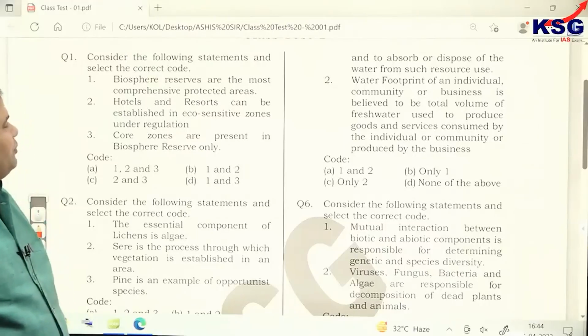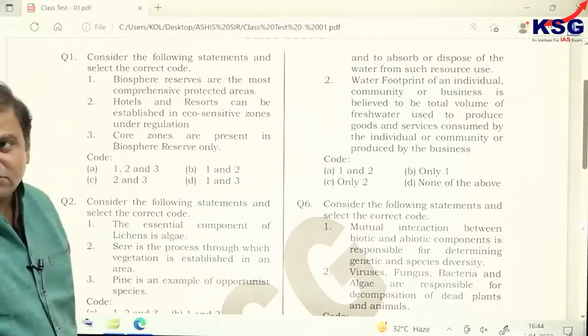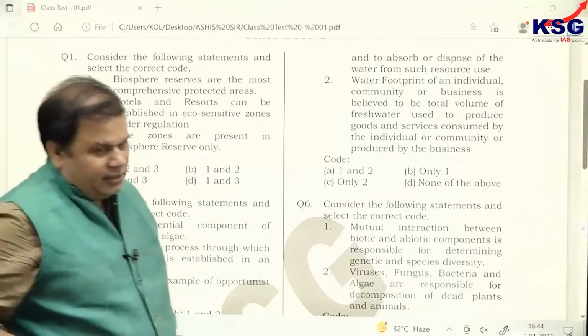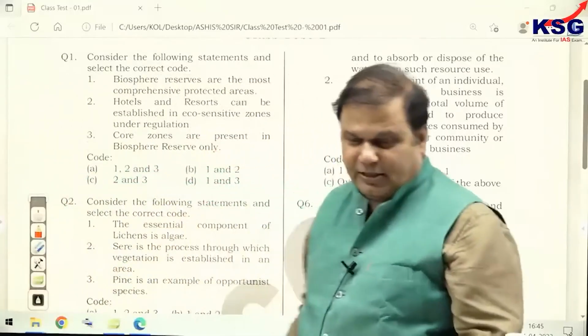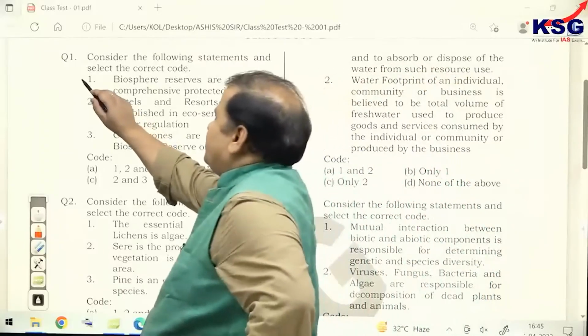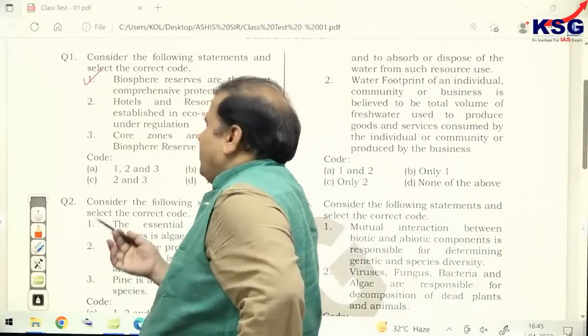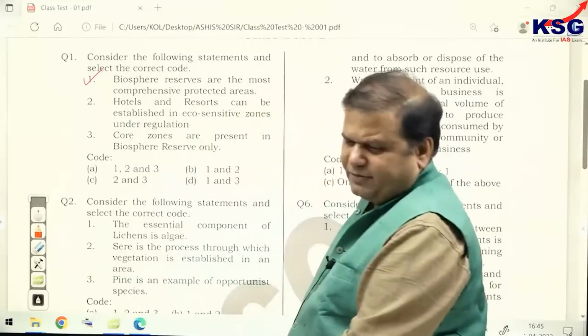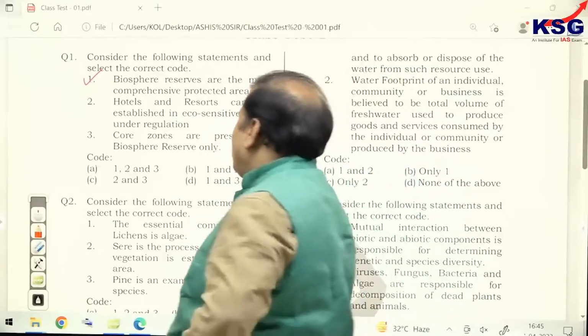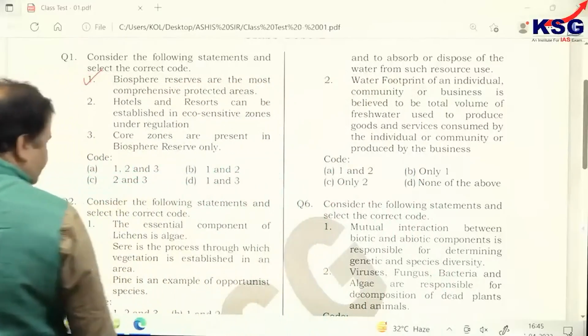Biosphere reserves are the most comprehensive protected areas. Is that correct? Now that's correct, because within a biosphere reserve, more than one national park or more than one wildlife sanctuary can be present. So they are the most comprehensive protected areas.